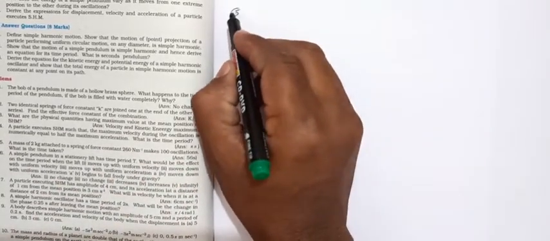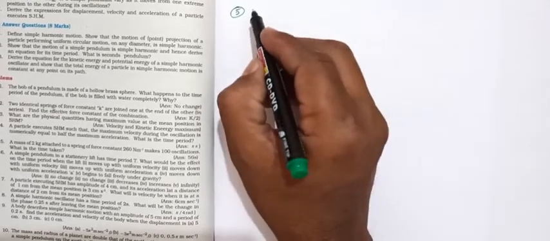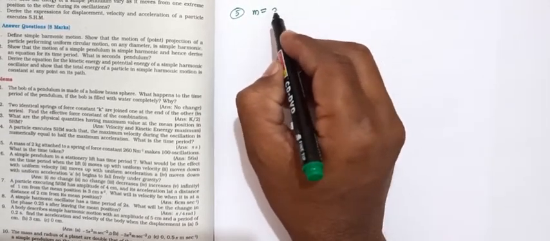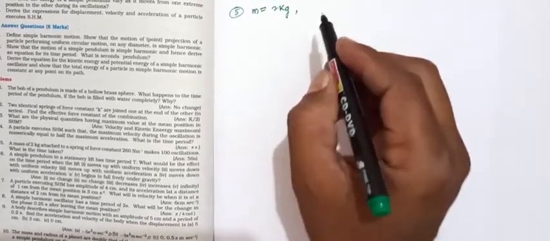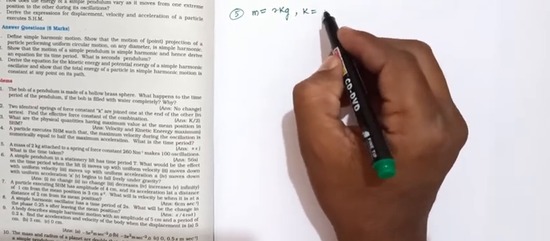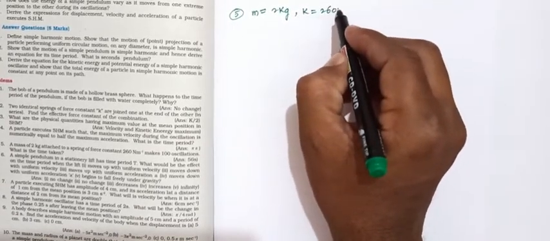Here the mass is given, mass equals 2 kilograms, and the spring constant k equals 260 Newton per meter.